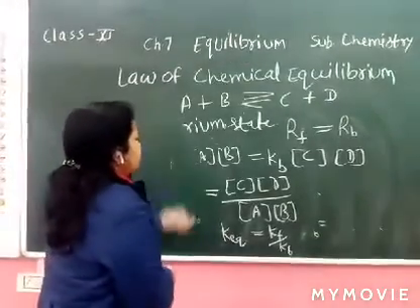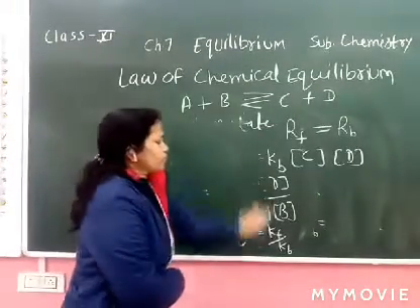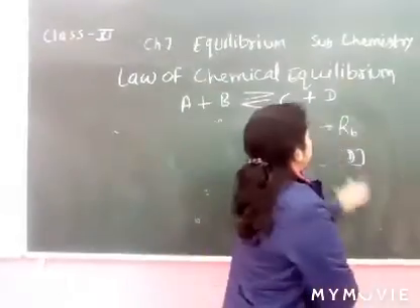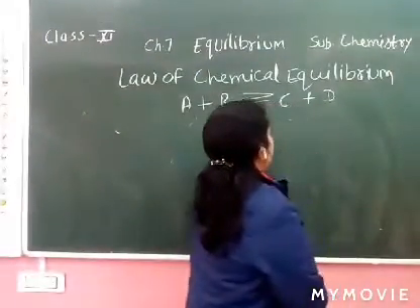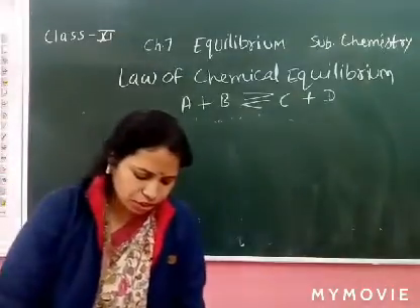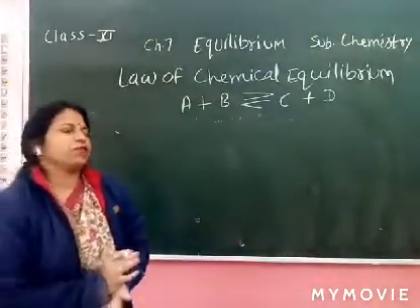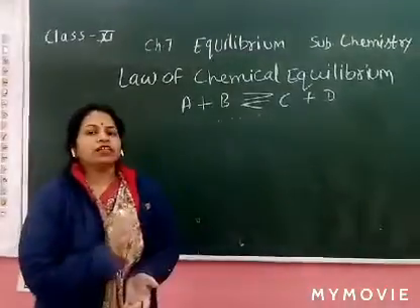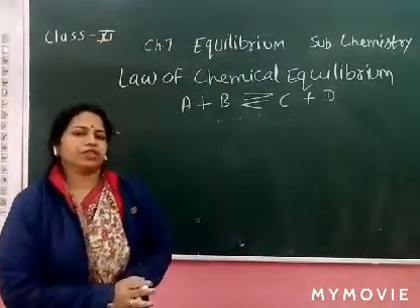For the next general reaction, this equation is called the law of chemical equilibrium. K equals [C][D] upon [A][B] is also called the law of chemical equilibrium.